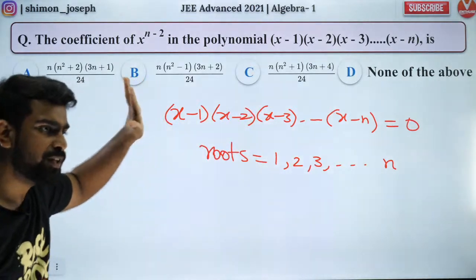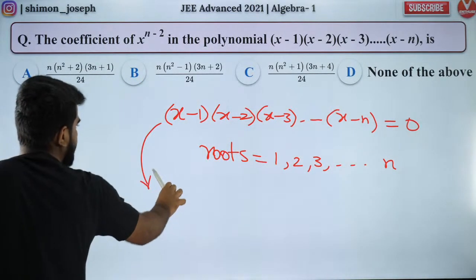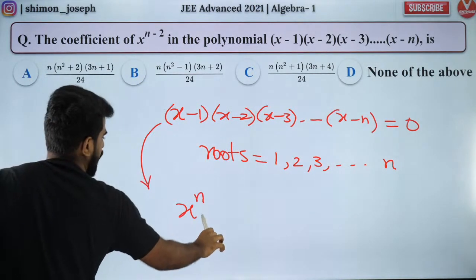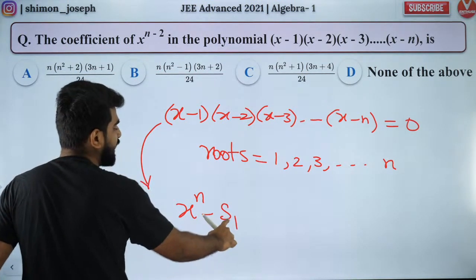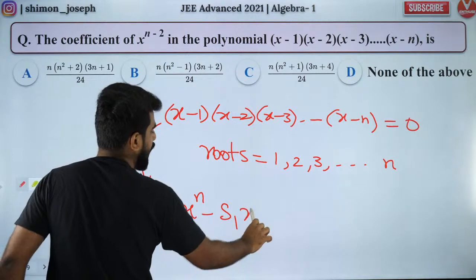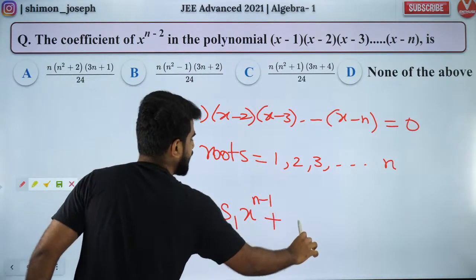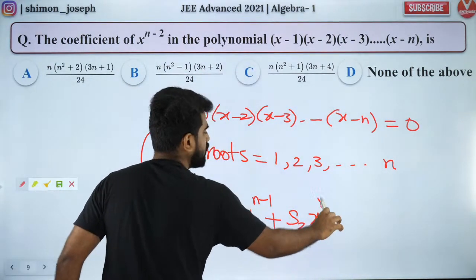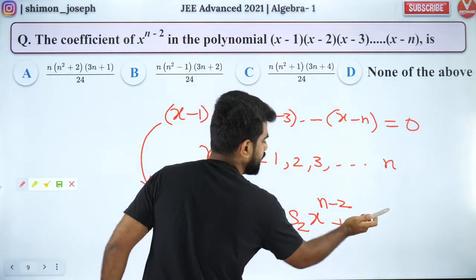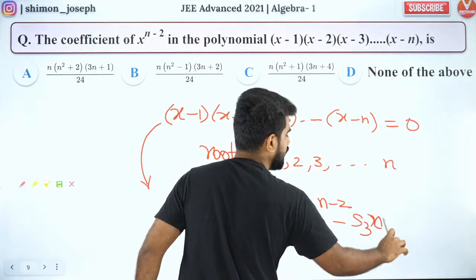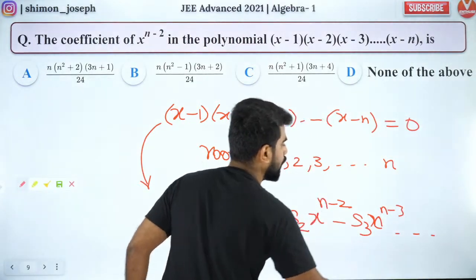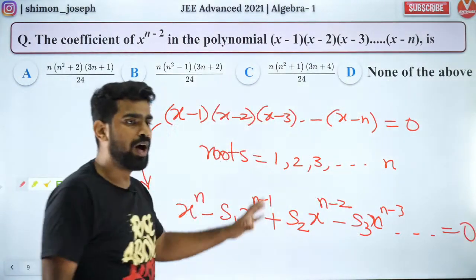So if I open it, it will be x to the power n minus sum of the roots taken one at a time into x to the power n minus 1 plus sum of the roots taken 2 at a time, x to the power n minus 2 and so on. It will go alternately, equal to 0. Did you all understand it?